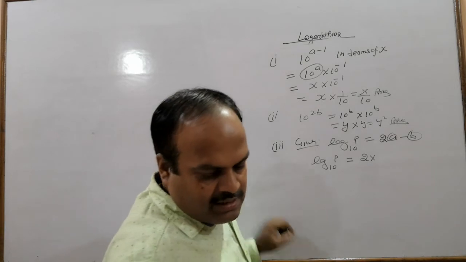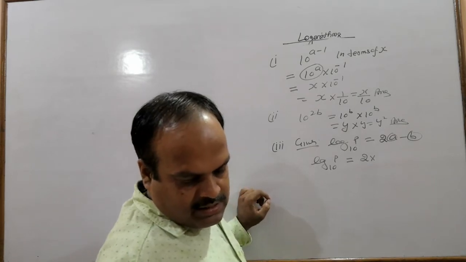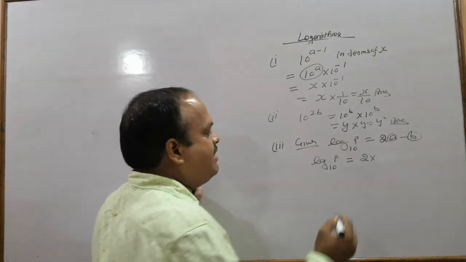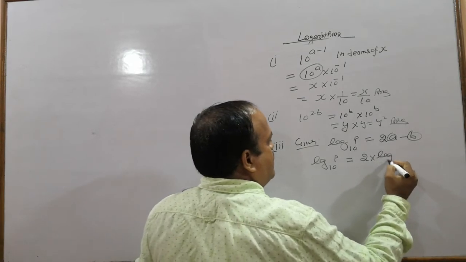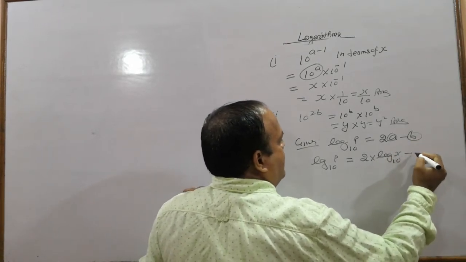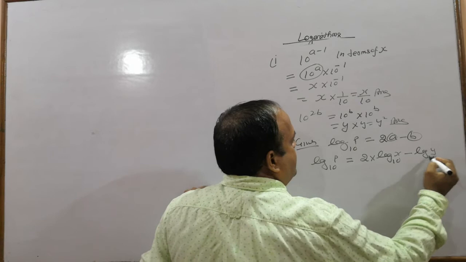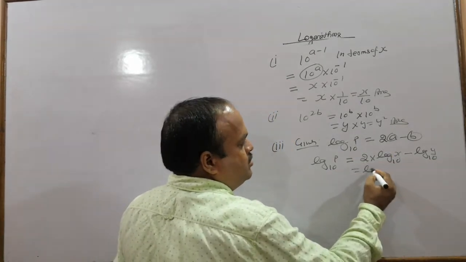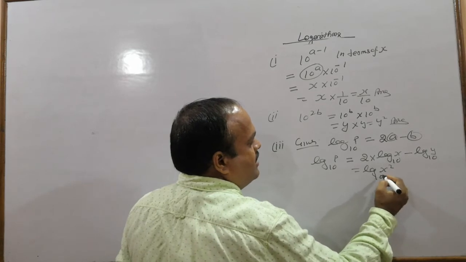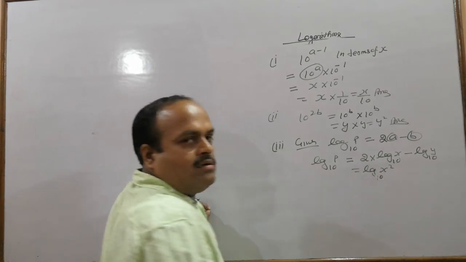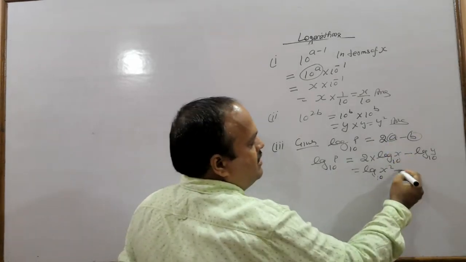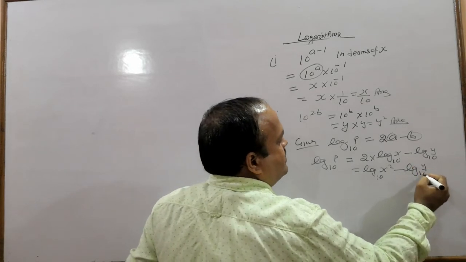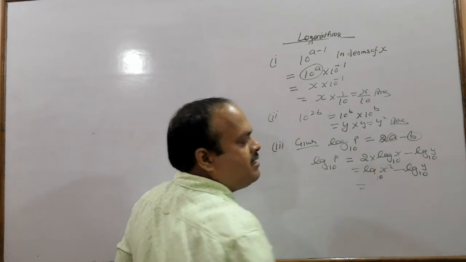Log a is given, 2 into a is given log x and b is given log y. So this 2 log x can be changed to log x square, this 2 goes into the power, minus log y to the base 10.